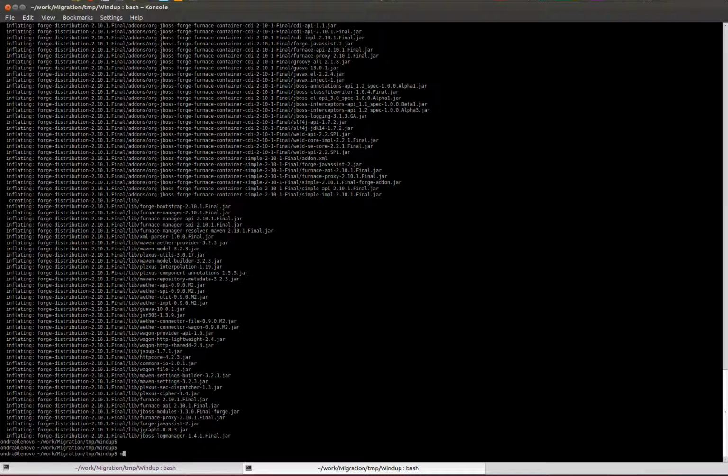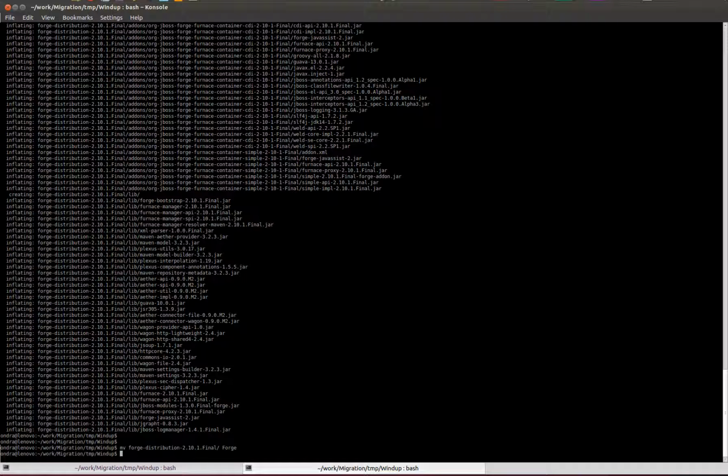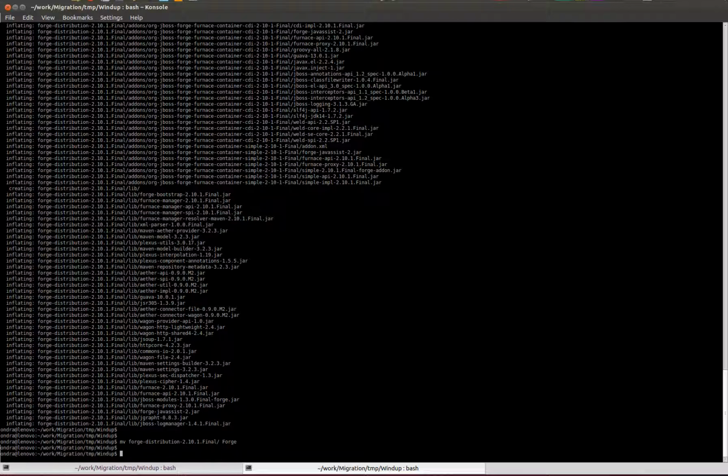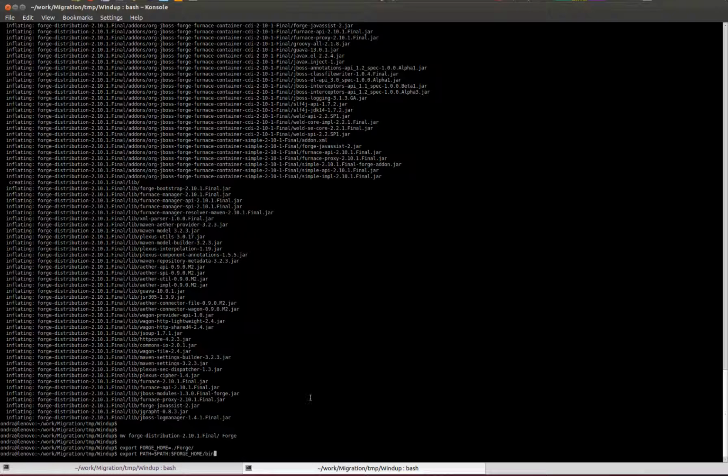I will rename the Forge directory to something shorter. And then I will make the Forge application available from anywhere by exporting the directory.